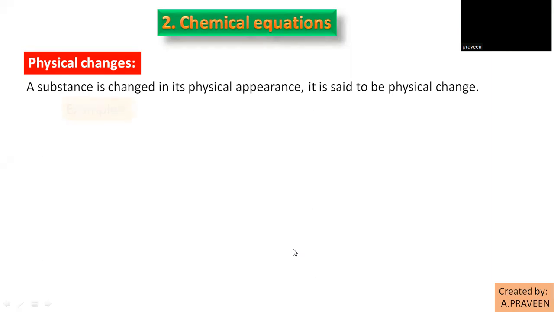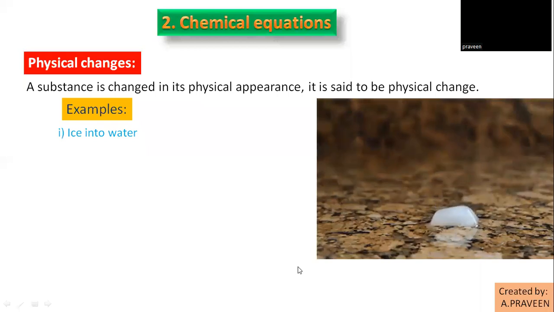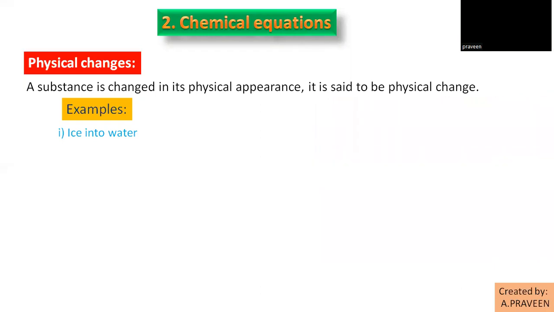An example of physical change is simply ice turning into water. Just keep an ice cube in a glass in the open air for some time. What happens? The ice melts and its appearance completely changes. So we can say that ice melting is a physical change.